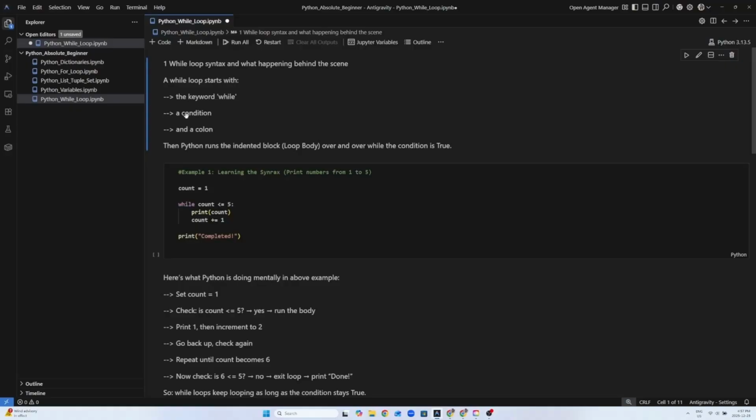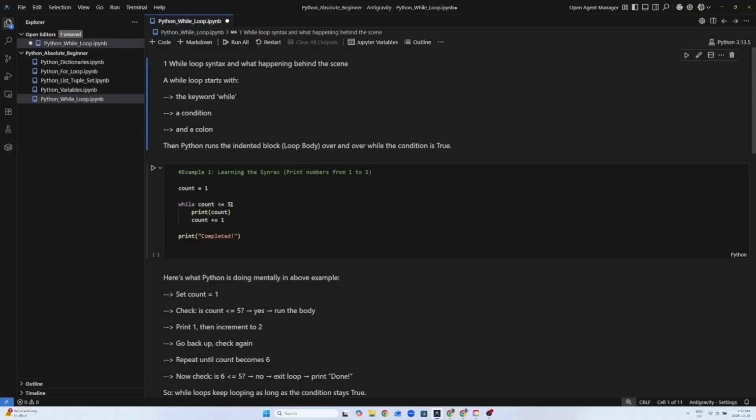A while loop starts with the keyword while, then it is followed by a condition and a colon. Then Python runs the indented body over and over while the condition is true. So let's look at this particular example where we are counting and printing numbers from 1 to 5.